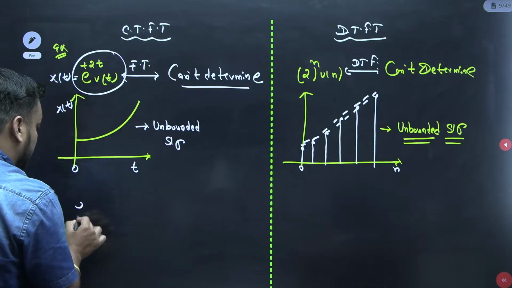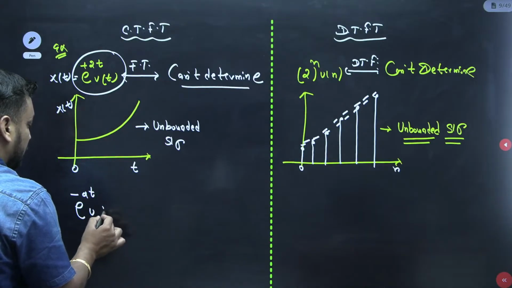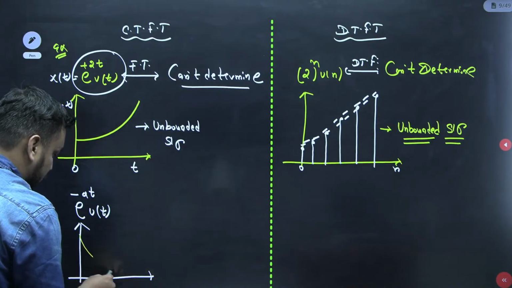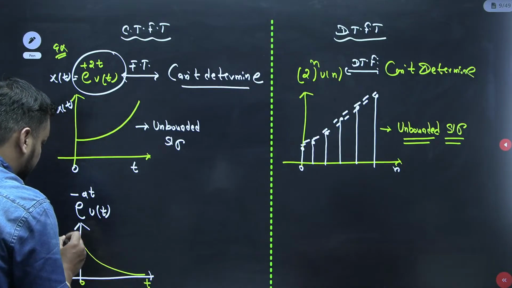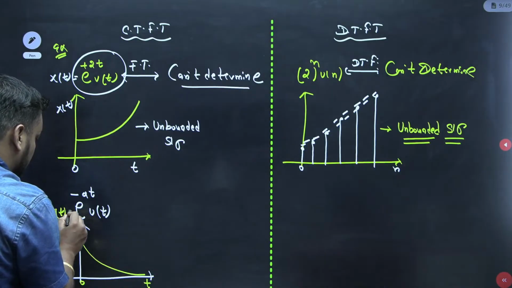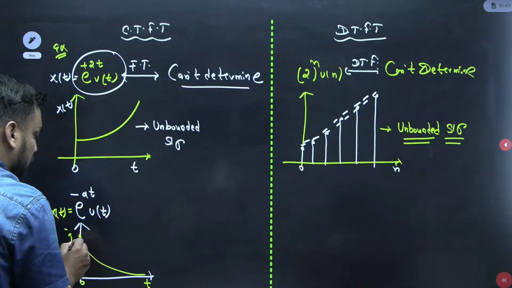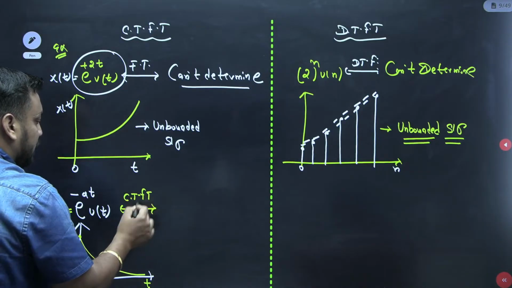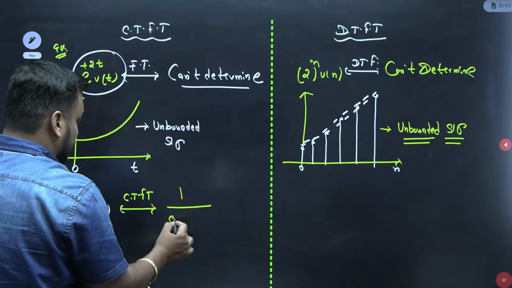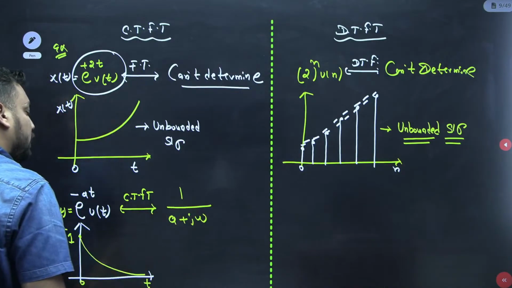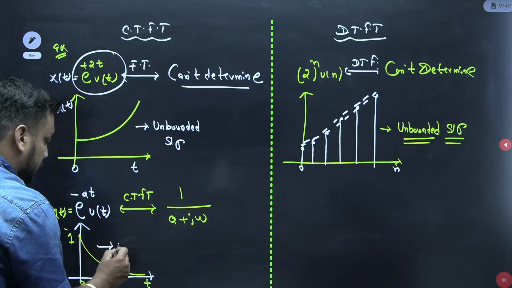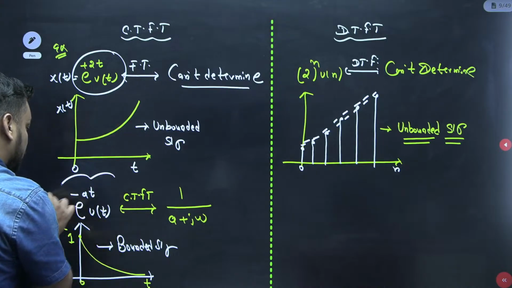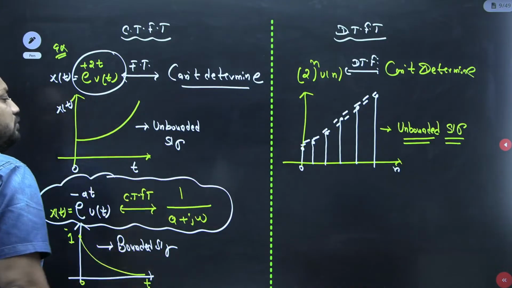I hope you remember the Fourier transform in continuous time, e^(-at)u(t), because it is a bounded signal. e^(-at)u(t) is a bounded signal because the curve is like this. This is 0. This is x(t) equal to e^(-at)u(t), an exponentially decaying curve. Because it is a decaying curve, its CTFT is possible. And what is the CTFT? 1 upon a plus j omega. This is the Fourier transform. Why is it possible? Because this signal is a bounded signal.